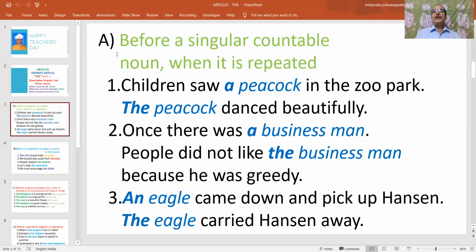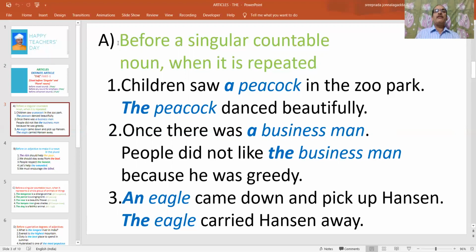When we use a singular countable noun for the first time, we use either a or an, depending upon the beginning sound of that particular word. But when that singular countable noun is repeated, in place of that a or an, we have to use the. So that is the point that I would like to mention here.